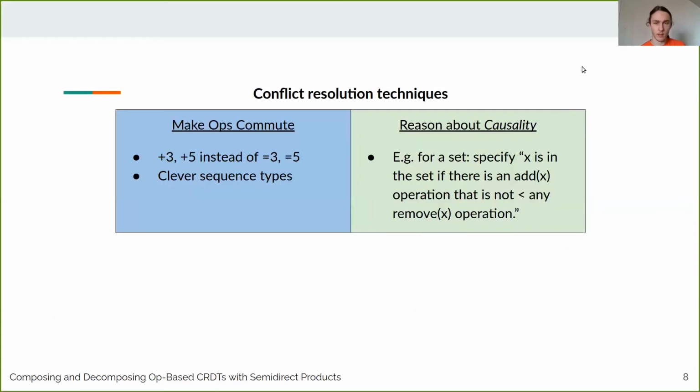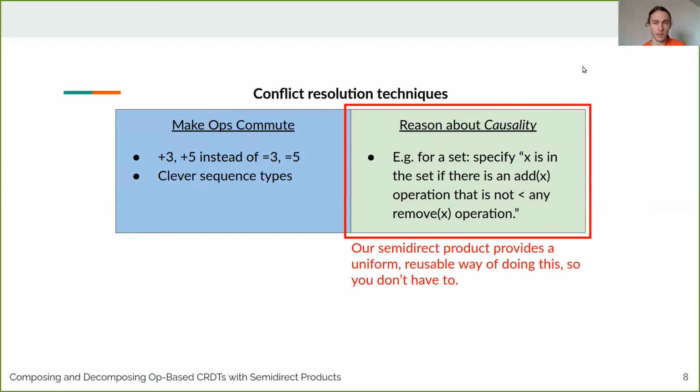Okay. So again, here are the conflict resolution techniques for building CRDTs: commutativity, and reasoning about causality. What a semi-direct product does is it provides a uniform and reasonable way of reasoning about causality so that CRDT designers don't have to do it from scratch each time. This is good both for coming up with rules, like this rule that I've specified here for a set, and it's also good for implementing them. So if you just look at this definition, it's not entirely clear how you would implement this efficiently without just looping over the full history of operations every time you get a new one.